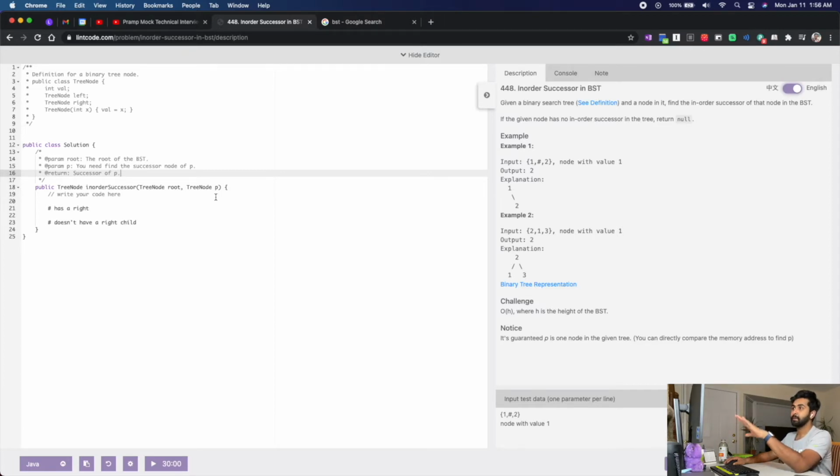Let me go ahead and still break this down and try to do it. I'll start from the root node. I'll first have to find that specific node, so I can do a BST traversal to go to that node and find it. I can see which node it is.